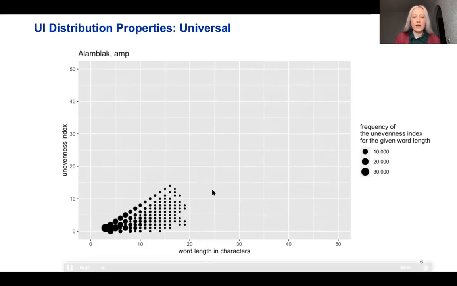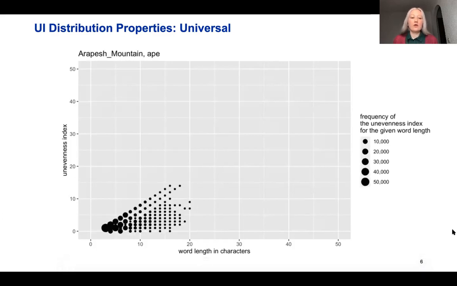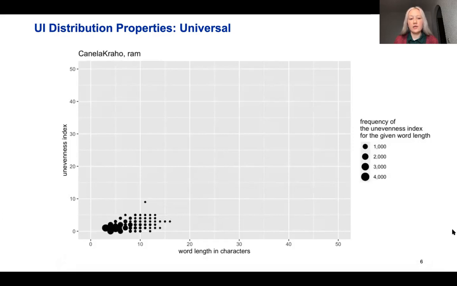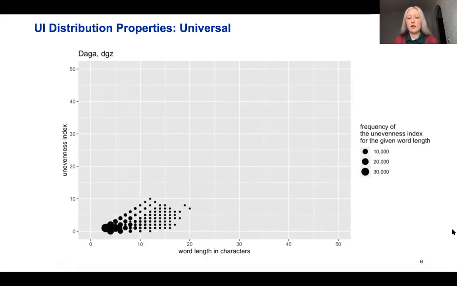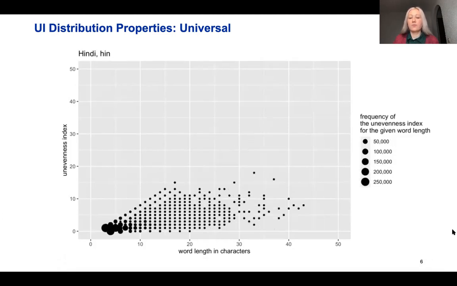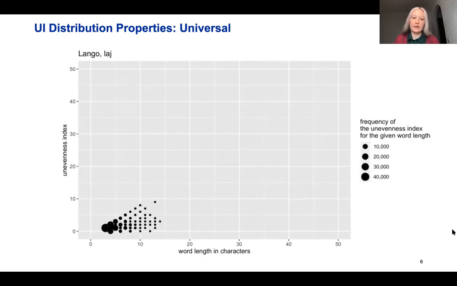Now let's have a look at all 41 language plots, and we can notice that the most frequent points are always situated in the same place, which is the lower part on the left. That means that shorter words with even shapes are the most frequent cross-linguistically.